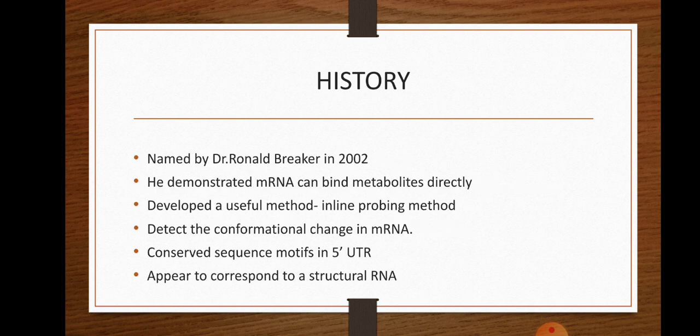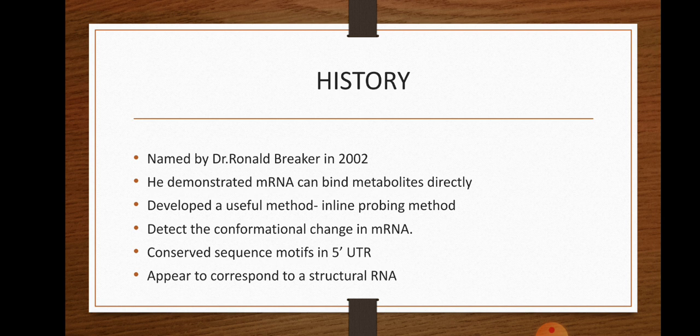Riboswitch was first named by Dr. Ronald Breaker in 2002, and he first demonstrated that mRNA can bind directly to metabolites. He developed a useful method called in-line probing, which is used to detect the conformational change in mRNA.